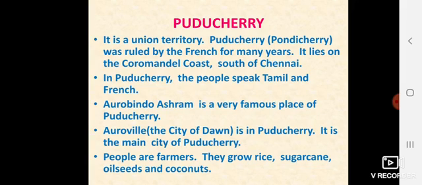Aurobindo Ashram is a very famous place of Puducherry. Auroville, the city of dawn, is also in Puducherry. It is the main city of Puducherry. People are farmers here. They grow rice, sugarcane, oil seeds and coconuts.